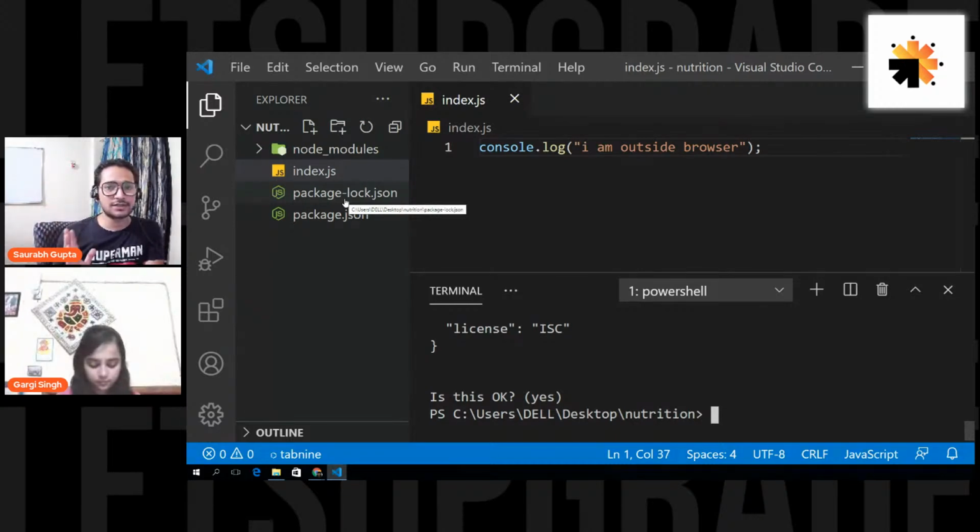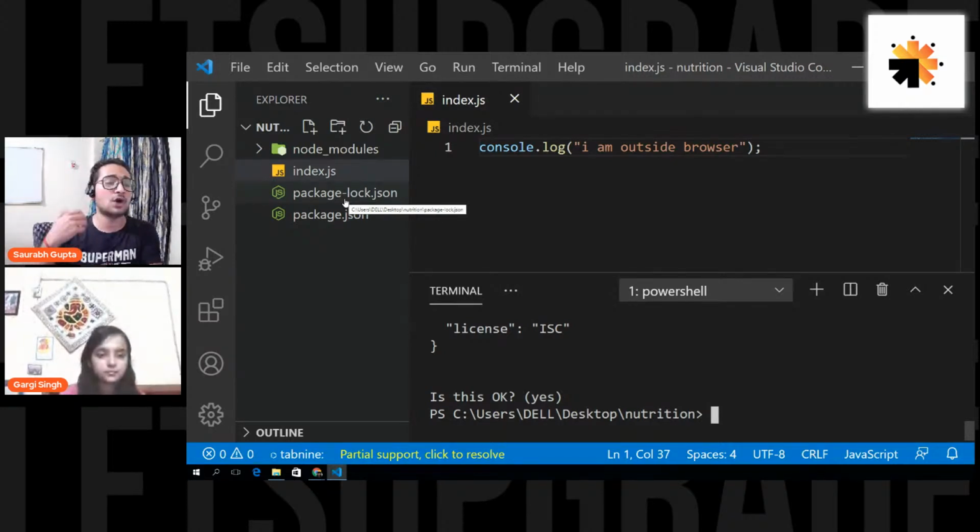Package-lock.json only holds the information about the packages that you have in your project. Package.json holds the information of your package as well as information about your project, your application: the name, the author, the license, the version, and everything, right? So package-lock.json only holds information about packages, dependencies. Package.json holds the information about packages and also your project.